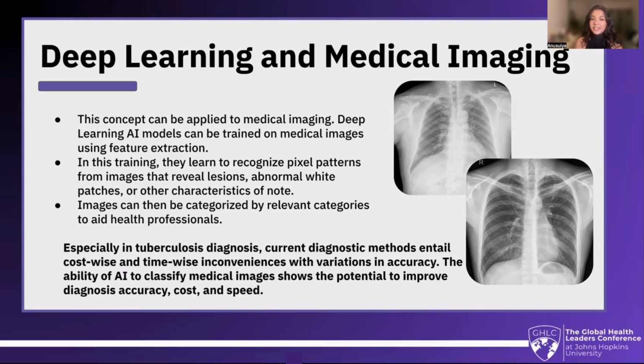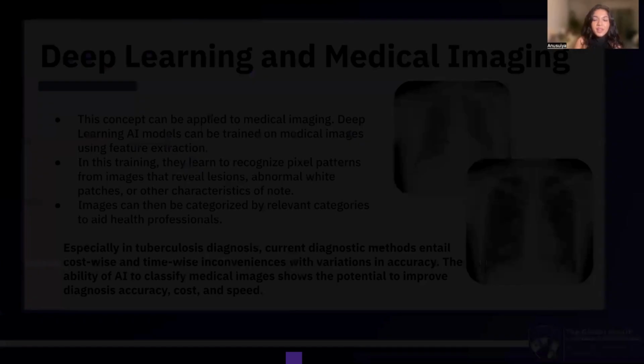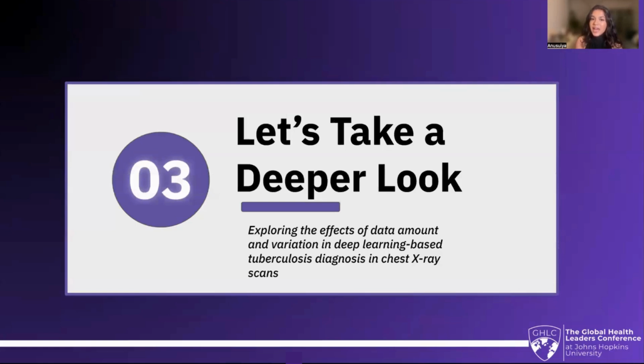Especially in tuberculosis diagnosis, current diagnostic methods entail cost-wise and time-wise inconveniences with variations in accuracy. The ability of AI to classify medical images shows potential in improving diagnosis accuracy, cost, and speed. Together, we can save lives. So let's take a deeper look, and with that, I present to you my own research.